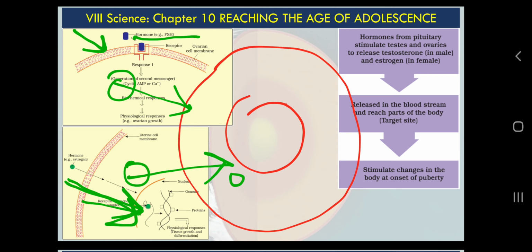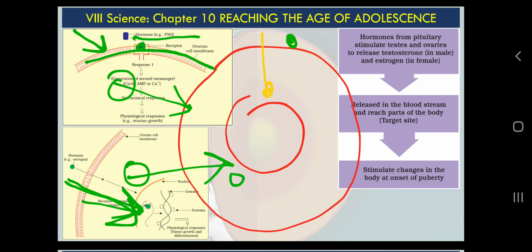So these hormones reside on the surface of the cell. So some hormones reside on the surface of the cell, some hormones go inside the cell. What do they do? Actually they start some biochemical process, they start some changes in the chemicals, and because of those changes cells modify and ultimately tissues, organs and our body modify. Okay, this is how these hormones act.